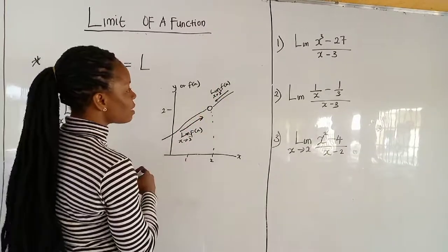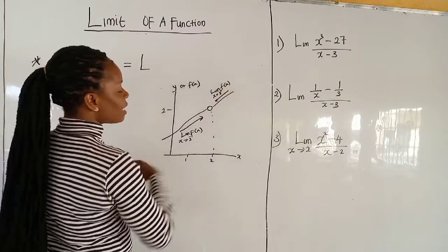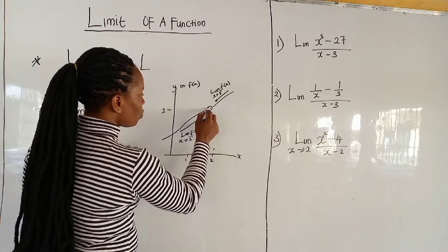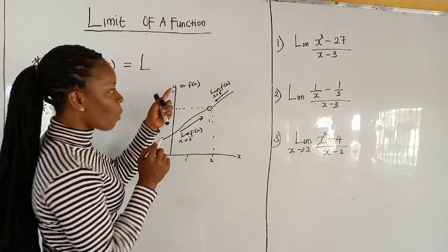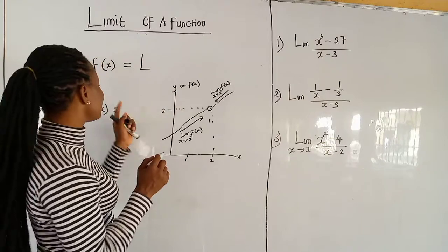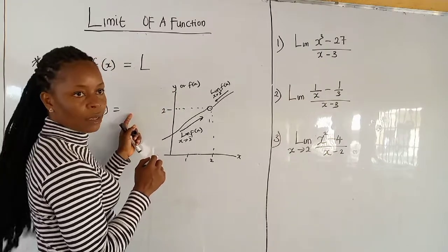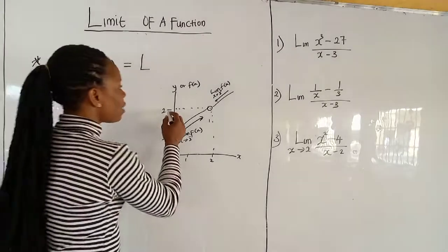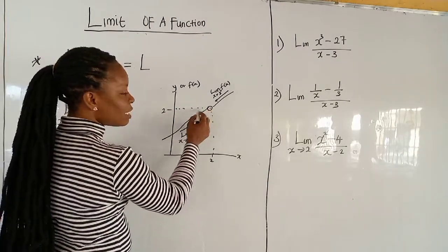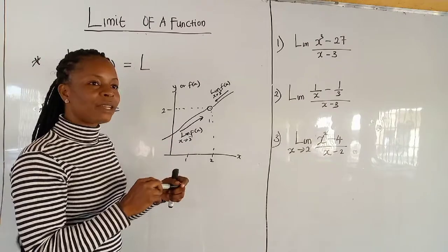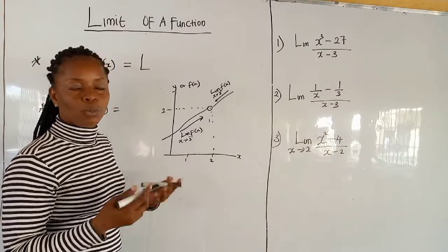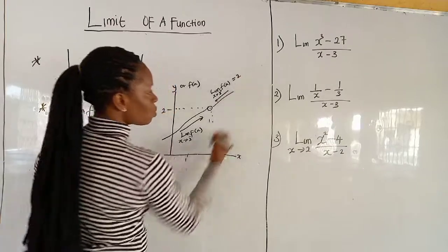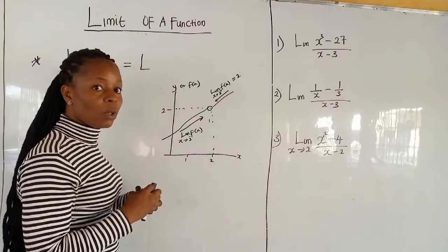So let's look at it. If you are picking it from the right hand side down to this point, which is the 2, you will discover that if you trace it out to this y, remember the y or the f of x is what our outcome will be, the outcome as x approaches this 2. So if you trace it out, probably from a right graph, you have maybe 2.3, 2.1, so that our f of x here is approximately 2, to a whole number.